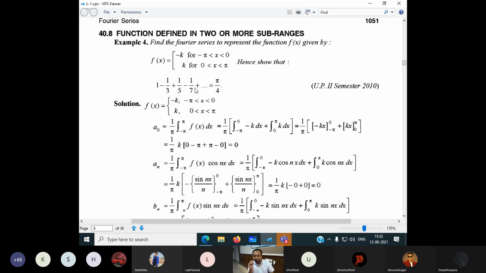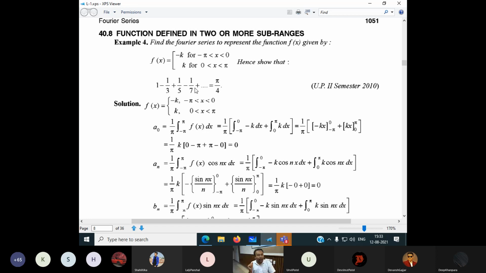Now, you may feel that there is a different formula for a naught, an and bn if it is a discontinuous function. No. There is no different formula to find a naught, an or bn. The formula of a naught, an and bn is the same. But we have to identify the point of discontinuity. Hence, we can do it in two parts.